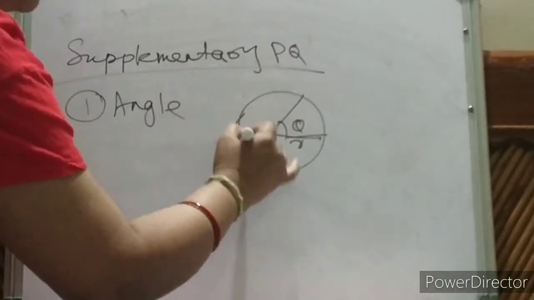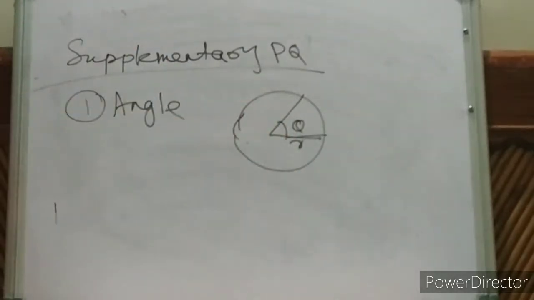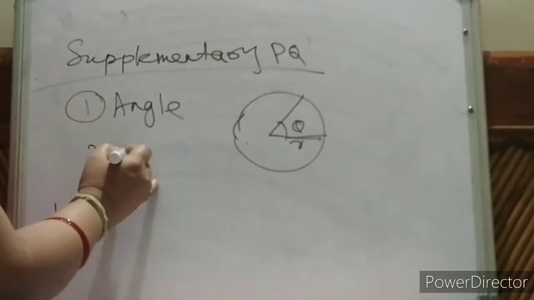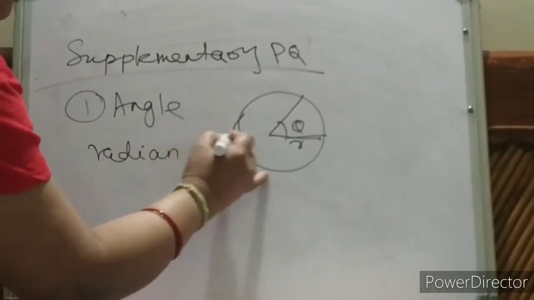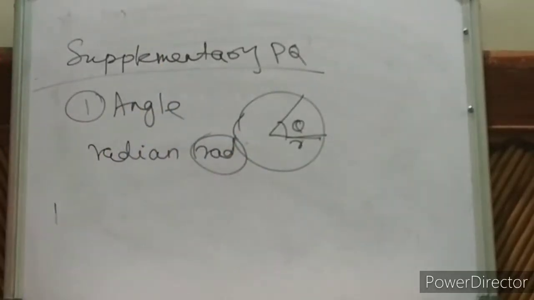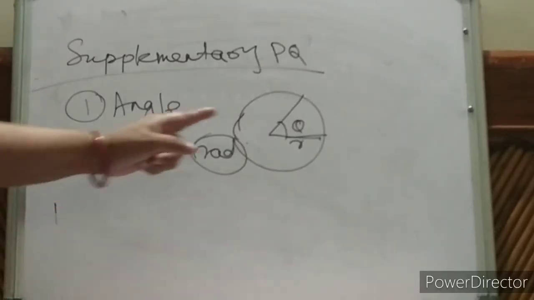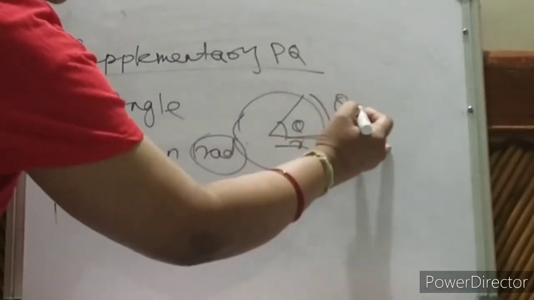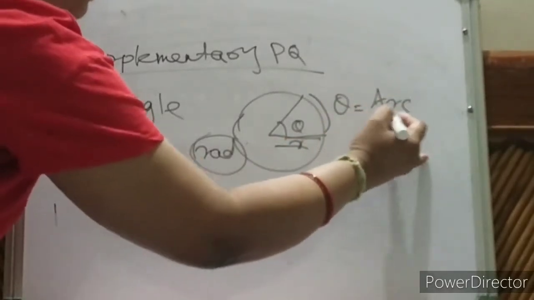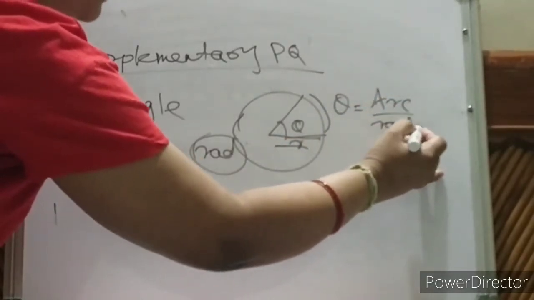This is your theta, this is your angle only. What is the unit of the angle? You know, radian, and the symbol is rad. So theta is equal to arc by radius.